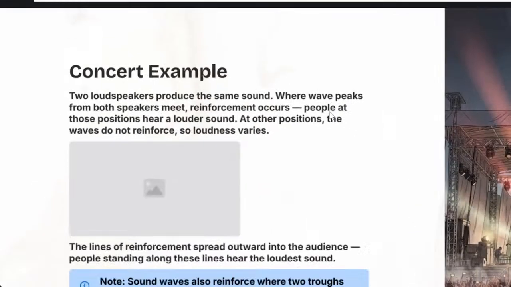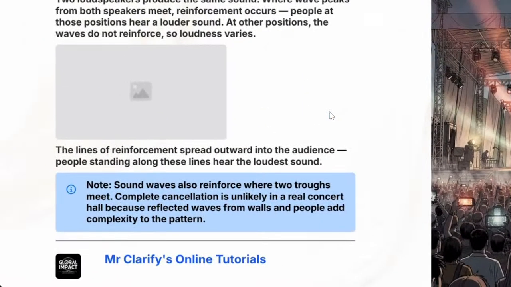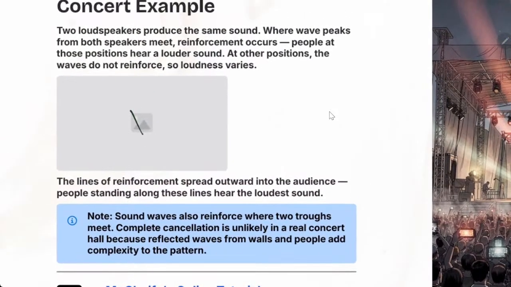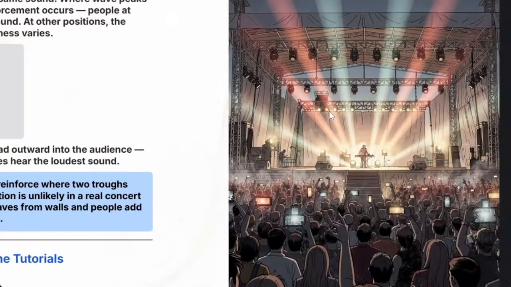Good. Here's the example of a concert. I'll fix the image, it didn't come out, but it is where you have people sitting in an auditorium. We can use this diagram. The speakers are going to meet, and when they meet, they will do constructive interference.